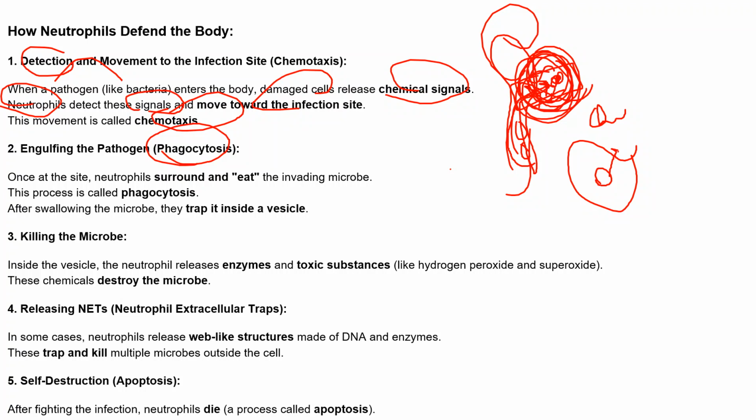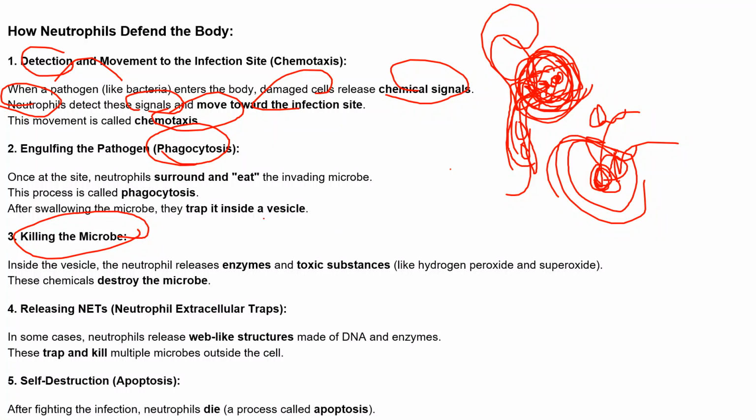And after that, the third step will come, that is killing the microbe, because now it's inside the cells, right? So this is the pathogen and this is the neutrophil. Now it's inside the neutrophil. So the next step is they release some kind of enzyme or some toxic substance so that these chemicals will destroy this microbe, right?